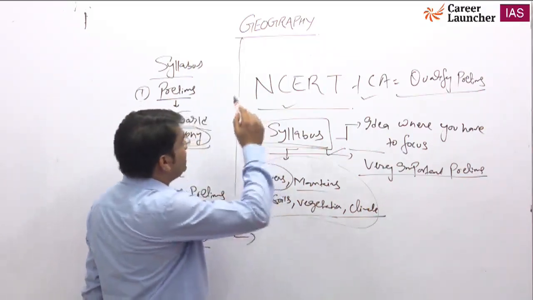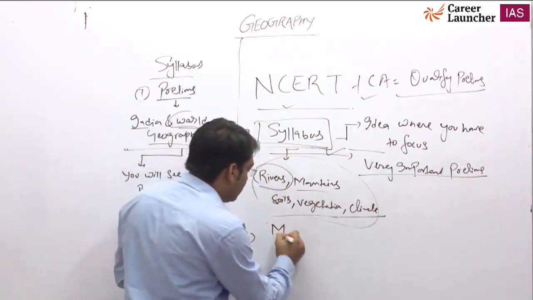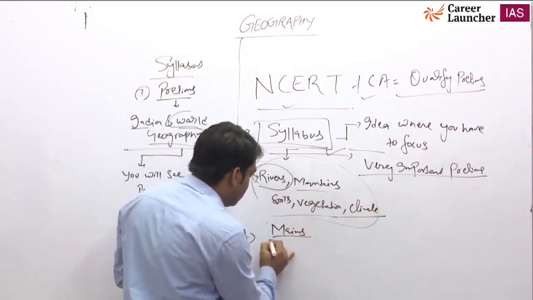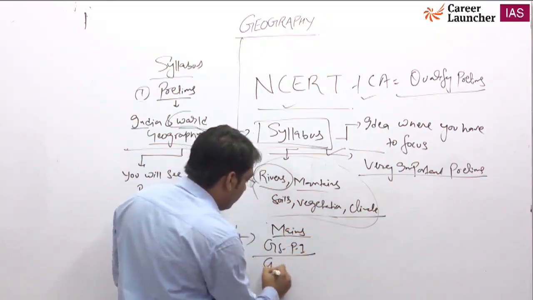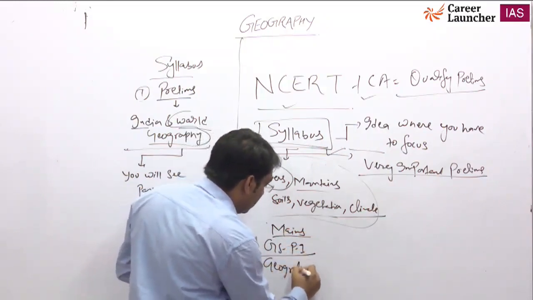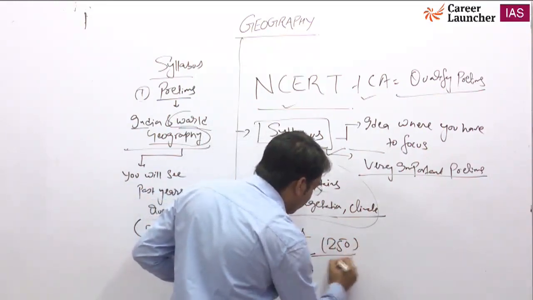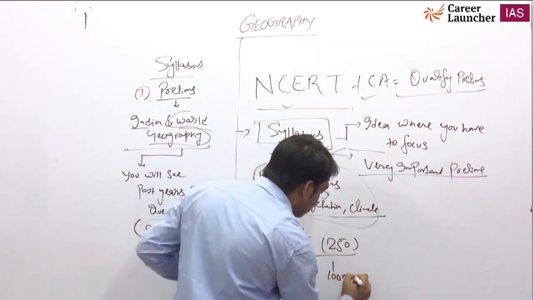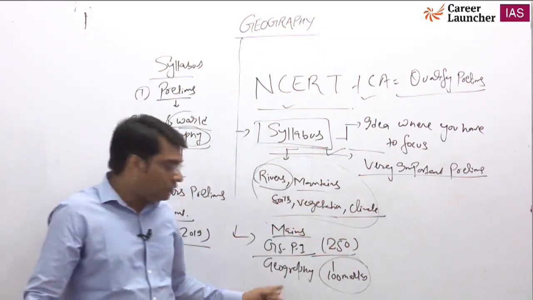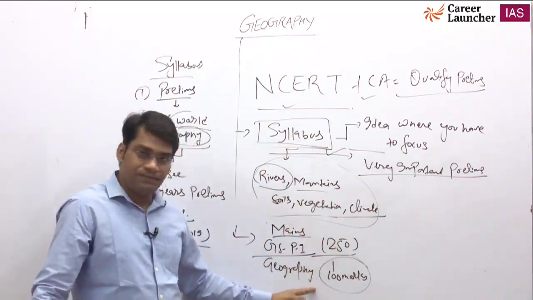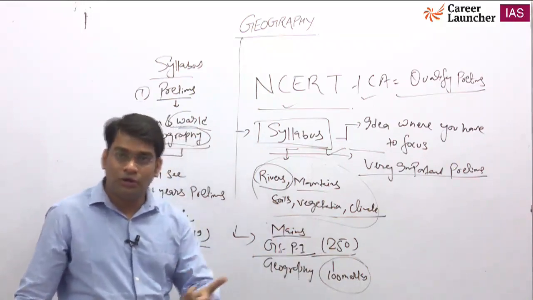So I am basically focusing here on geography. Okay, and for the mains examination, there is GS paper 1, where geography is very important. Out of 250 marks, 100 marks you will see questions from geography. Out of 250 marks, 100 marks. This is the case of GS paper 1, where geography is more dominant.